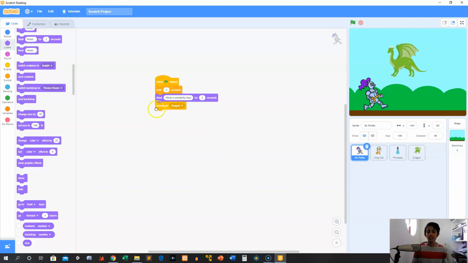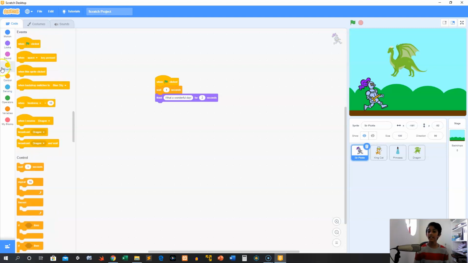So, the first thing we're going to do is start making our messages nice and proper. Let's do this. He's going to say, what a wonderful day. First of all, let me click the green flag. The dragon would disappear, and he'll say, what a wonderful day, y'all. Now that he said that, we want this dragon to actually appear.